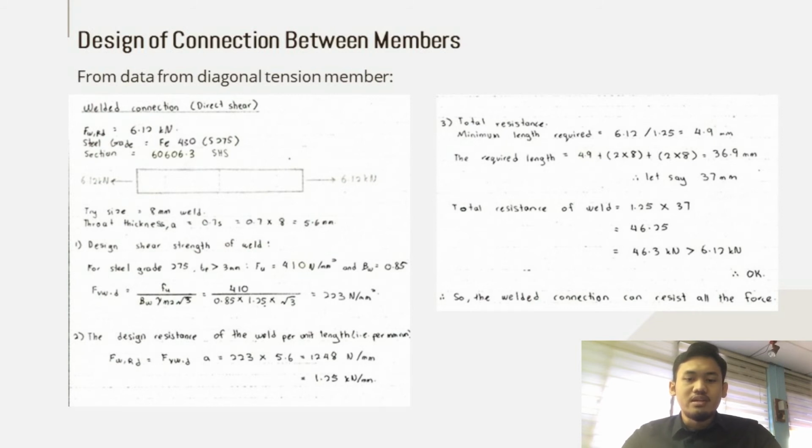Second, we calculate the design resistance of the weld per unit length, we get 1.25 kilonewton per mm. Lastly, for total resistance, minimum length required is 4.9 mm, the required length is 37 mm. Total resistance of weld is 46.3 kilonewton, which is more than 6.12 kilonewton, so it's okay. So the welded connection can resist all the force.